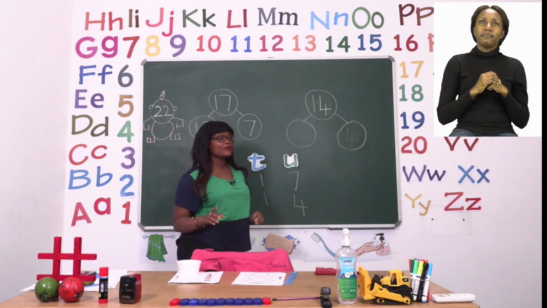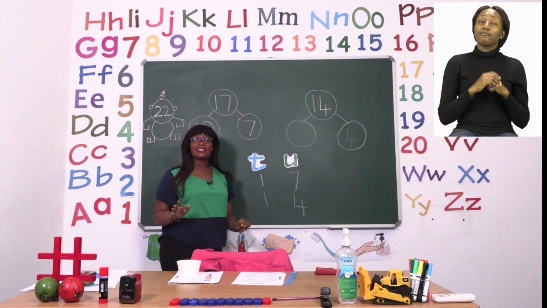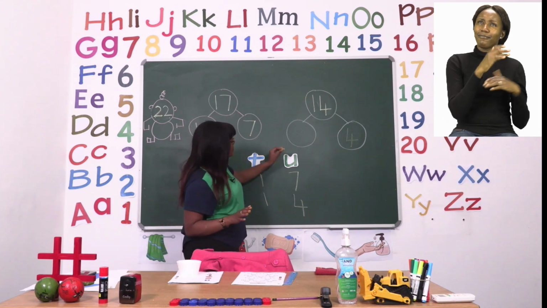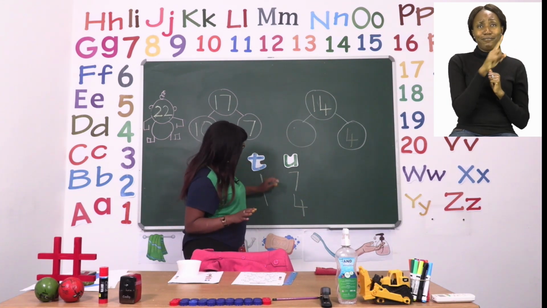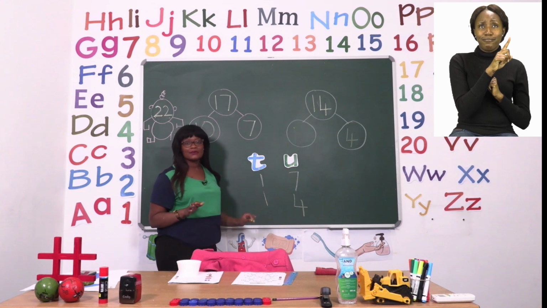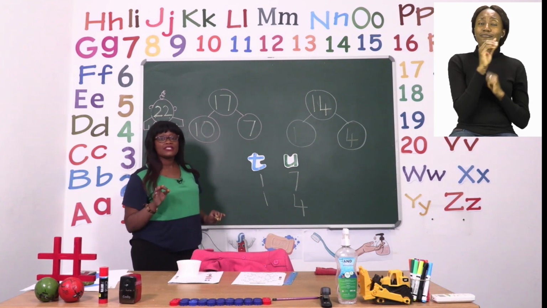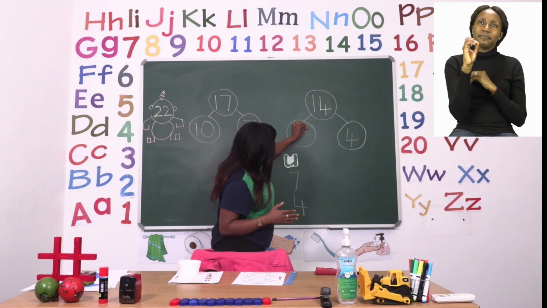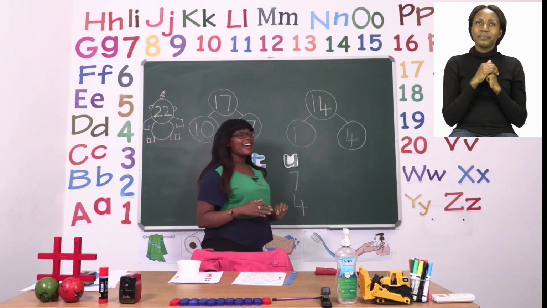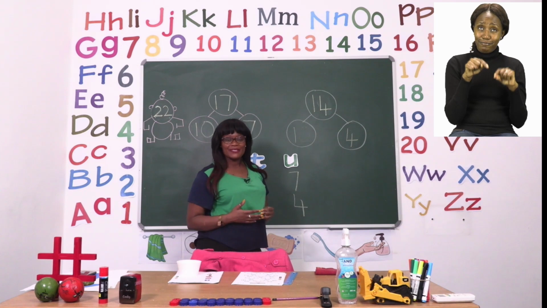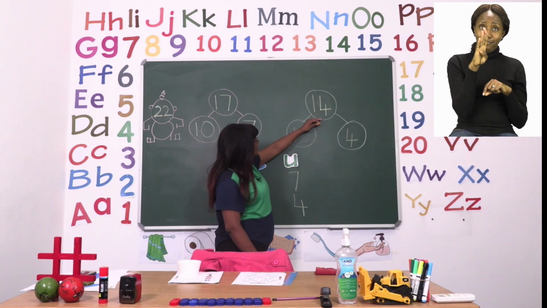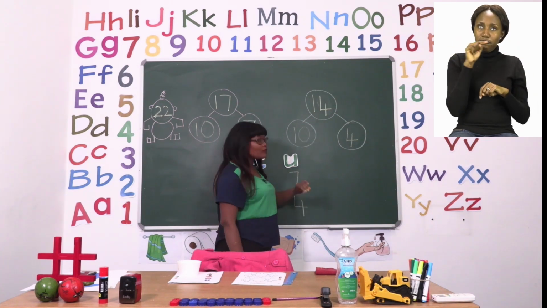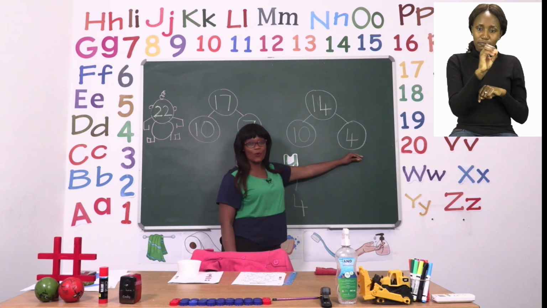Then we know that Mr. Ten's friends don't like to sit alone. So we have to put the 1. And because there's no other number for it to sit with, we are going to put a 0 to sit along with his friend. Now our sum is complete. We have 14 is made up of 10 and 4.